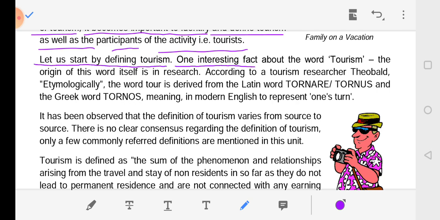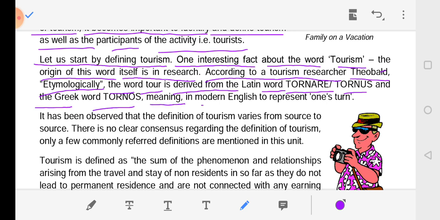One interesting fact about the word tourism is the origin of the word itself. According to a tourism researcher, etymologically the word tour is derived from the Latin word tornare or tornus, and the Greek word tornos, meaning a turn, which in modern English represents one's turn.